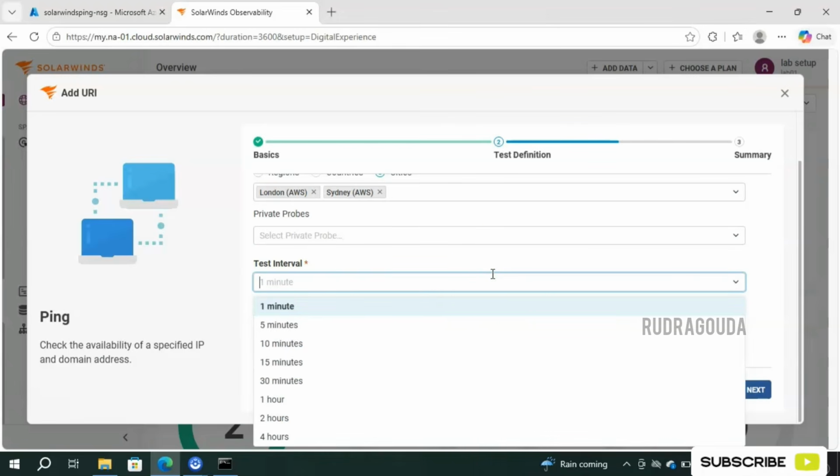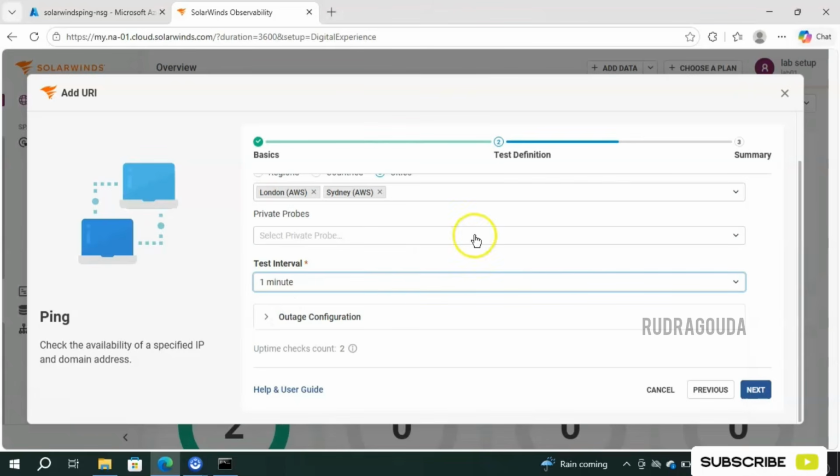For this demonstration purpose, I will go ahead and use the 1 minute itself, because if I give 5 minutes, I need to wait for 5 minutes to get the data. To show the historical data, I may need to wait for 10-15 minutes. So to avoid that or to save time, I'll go ahead and use the first option, that is 1 minute.